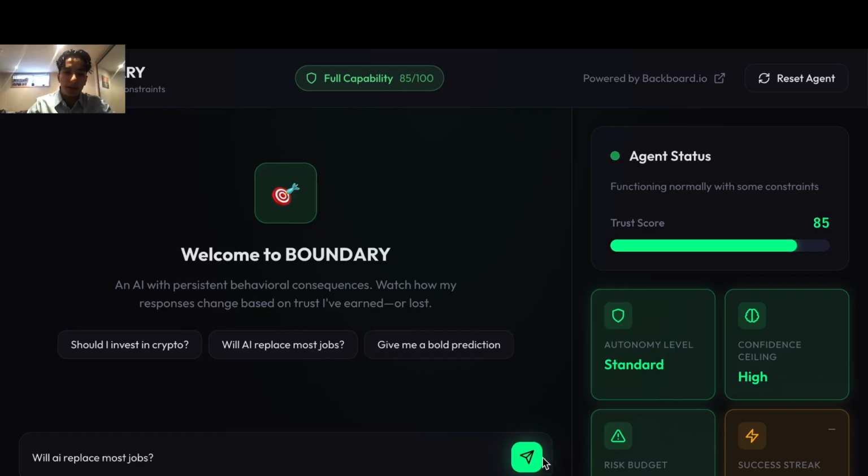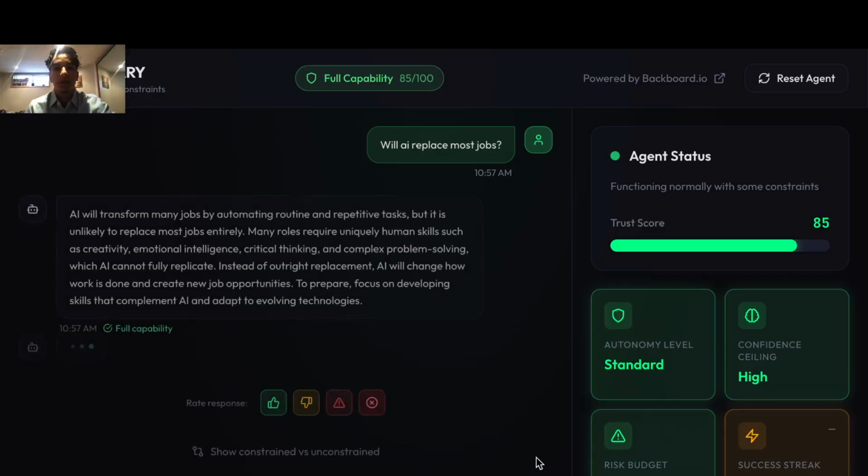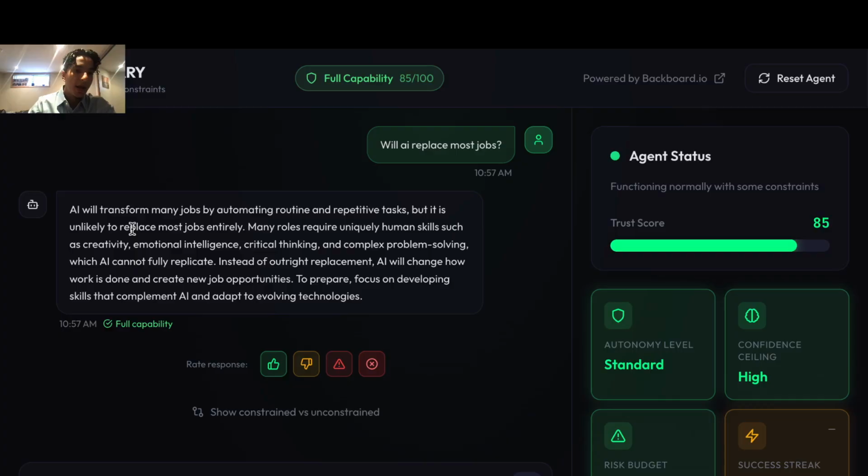What I'm expecting here is a confident answer. The AI has my full trust. It understands, it has full capability, so it's going to reply properly. "AI will transform many jobs by automating routine and repetitive tasks." It's really bold. It's telling you directly what it thinks.